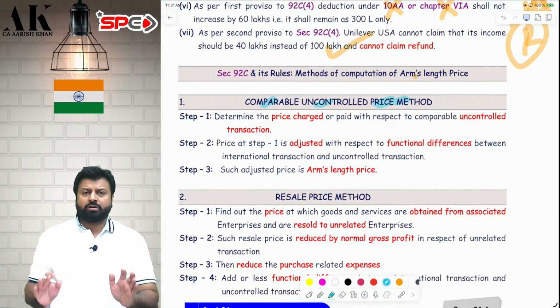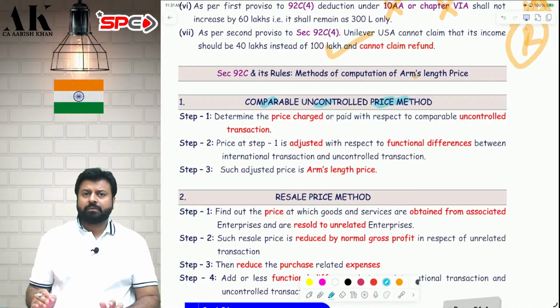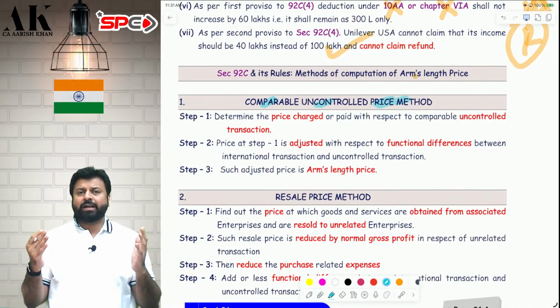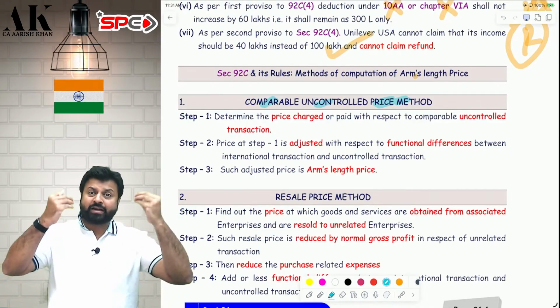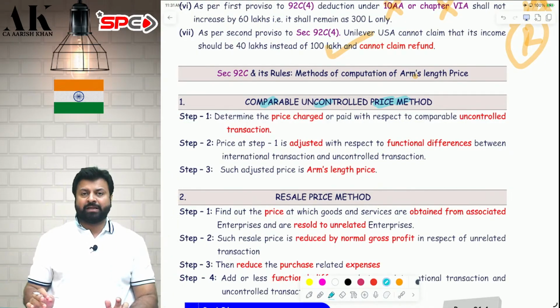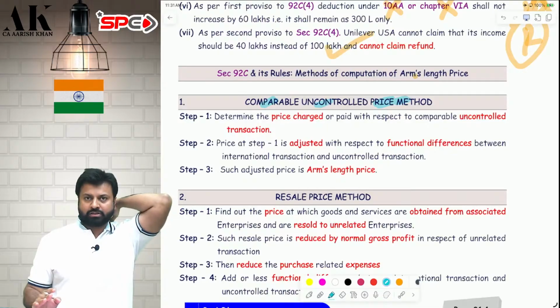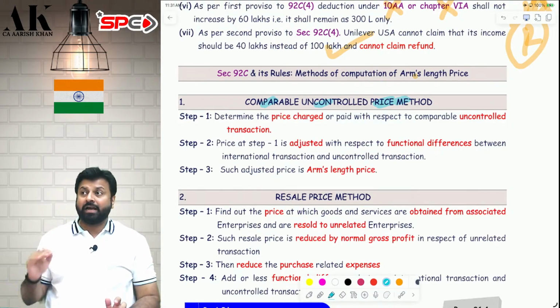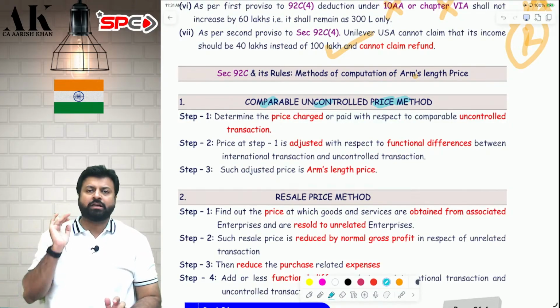Now, pay attention, please, all of you. Pay absolute attention. Suppose what I am doing is the comparable uncontrolled price method. Try to understand certain terminology. If I am doing a transaction with my associated enterprise, that will be called an international transaction. And the transaction with which I am comparing, that is the third party transaction, that will be called an uncontrolled transaction.